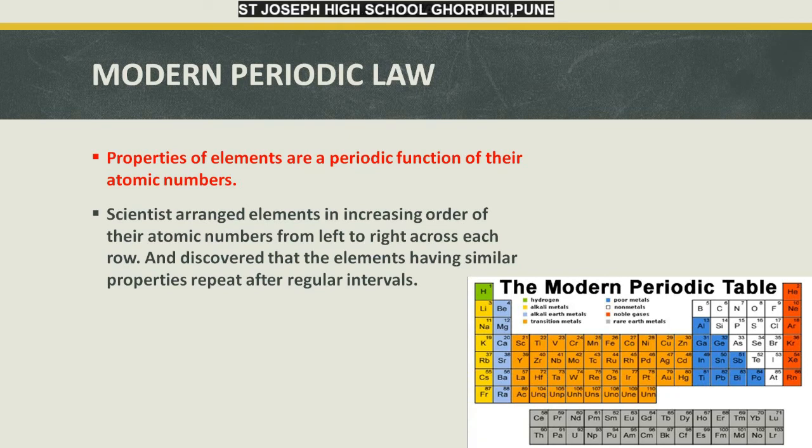We go on to the next question, question 2. How did the position of chlorine-35 and chlorine-37 get fixed in the modern periodic table? Now, as you know, chlorine-35 and chlorine-37 are isotopes. That is, their mass numbers are different, but their atomic numbers are the same. So according to the modern periodic law, both the isotopes will have the same position.